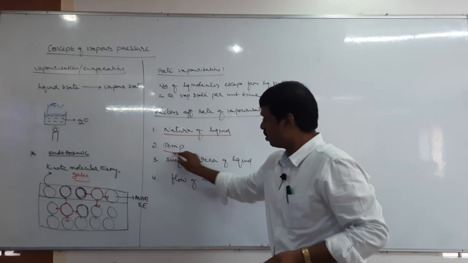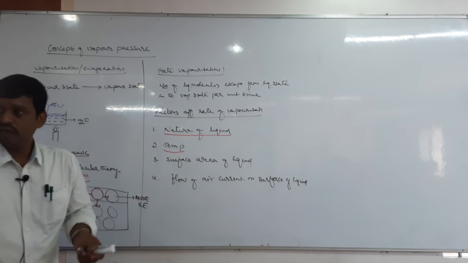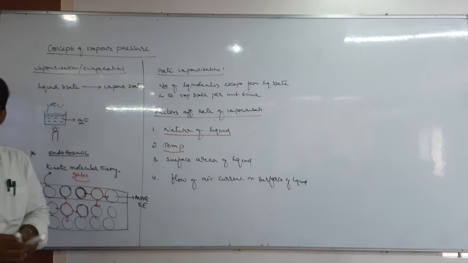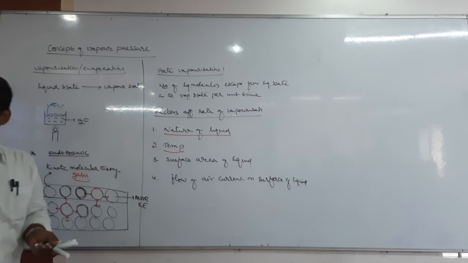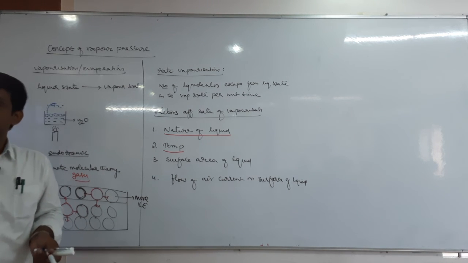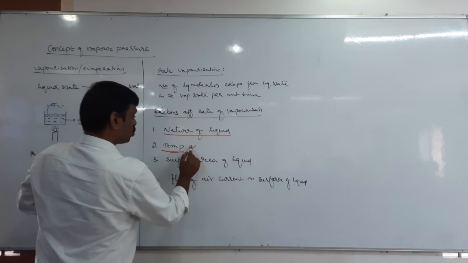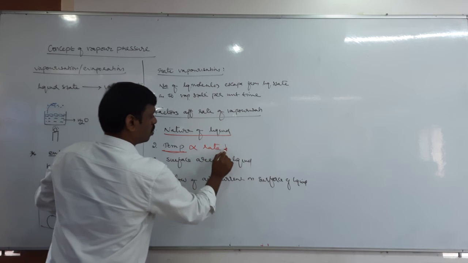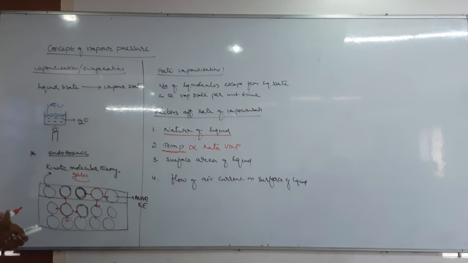Next, temperature. So what is the relation between temperature and rate of vaporization? Directly proportional. When you heat the liquid, for example water, when you go on heating the water, obviously vaporization increases. Therefore, the rate of vaporization is also directly proportional to temperature. So more temperature, more rate of vaporization.